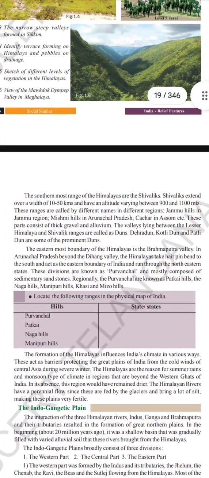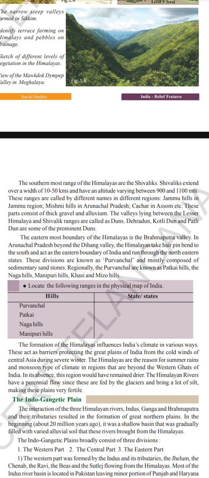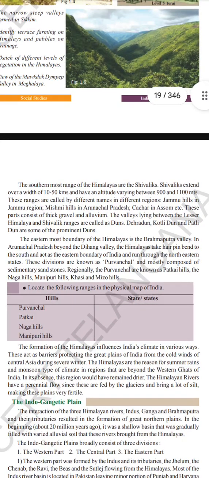Now coming to the easternmost boundary of the Himalayas: it is the Brahmaputra Valley in Arunachal Pradesh, beyond the Dihang Valley. The Himalayas take a hairpin bend in the south and act as the eastern boundary of India and run through the northeastern states. These divisions are known as Purvanchal and are mostly composed of sedimentary sandstones. Regionally, the Purvanchal are known as Patkai Hills, the Naga Hills, Manipur Hills, Khasi Hills, and Mizo Hills.